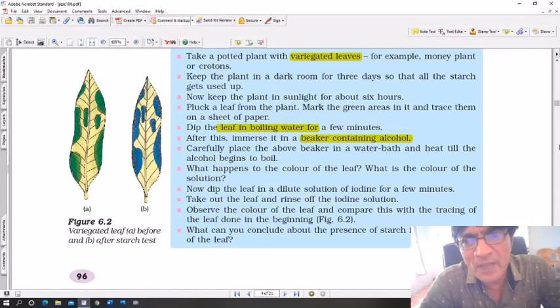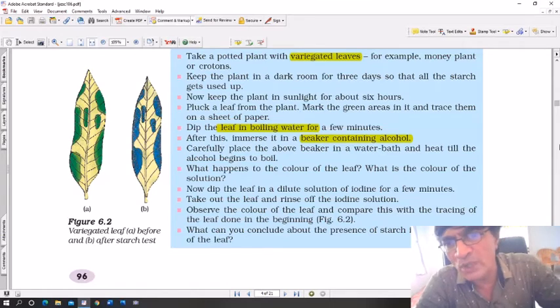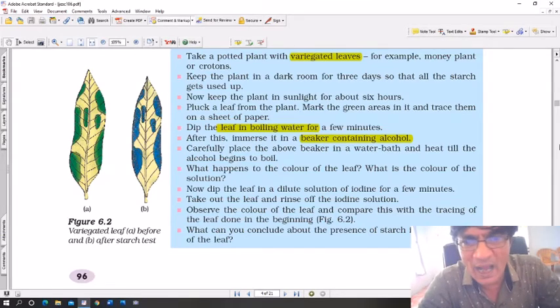Now keep the plant in sunlight for about 6 hours. Pluck a leaf, take out one leaf from the plant, mark the green areas in it and trace them on a sheet of paper. Dip the leaf in boiling water for a few minutes. After this, immerse it in a beaker containing alcohol. Alcohol is of course an organic compound. Carefully place the above beaker in a water bath, that means a large vessel, and heat till the alcohol begins to boil.